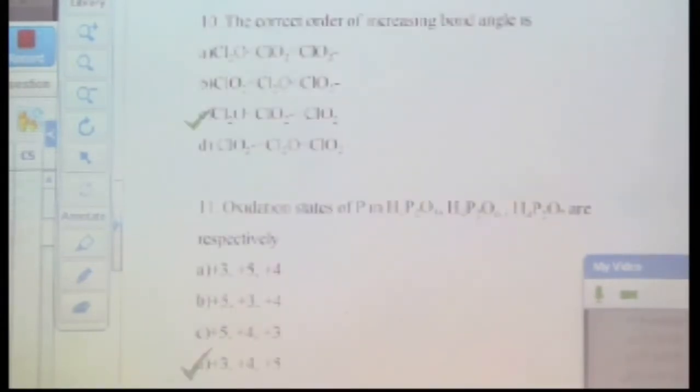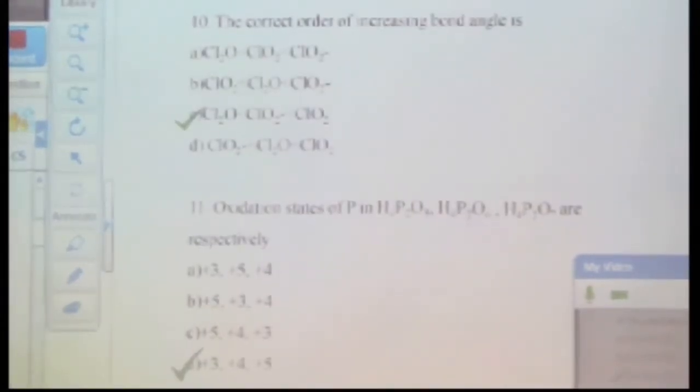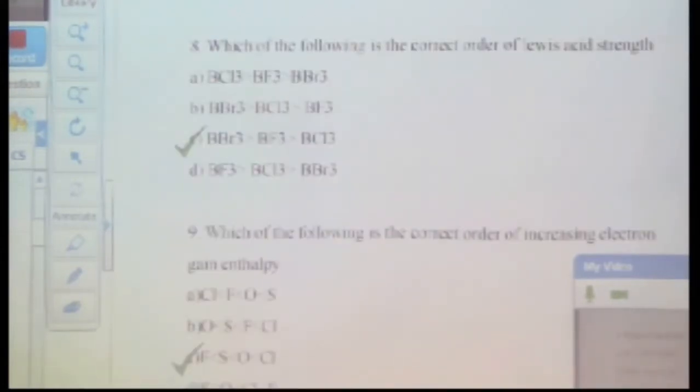Next, the correct order of increasing bond angle. So it can accommodate the electron over itself, right?